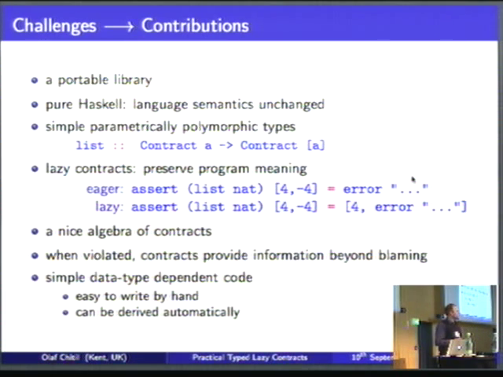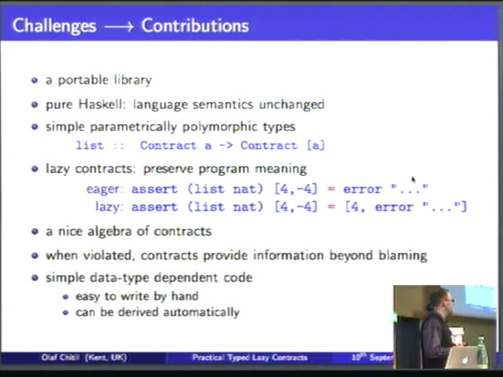Well, so let's look at all the individual aspects, because basically I had to look at lots of previous work and put things together. First of all, one thing that was very important for me is to produce a portable library, because I think anything about modifying an existing implementation is kind of hopeless to try, because it's a lot of work and probably none of the implementers would be very keen to, for example, modify GHC to add contracts there. And I do know that, for example, for Scheme and Racket, most of it is built on the macro system, but in Haskell we don't have something as powerful as the Scheme macro system, so I have to find a simpler approach there.